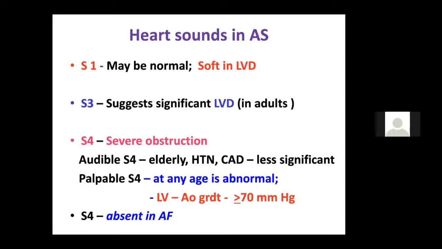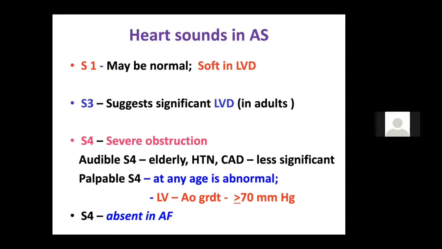As I already discussed yesterday, there are many factors which determine the intensity of the S1, which include the integrity of the valve, the isovolumetric systole, the heart rate, the PR interval, and the distance from which the leaflets close. So in patients with aortic stenosis who have LV dysfunction, because of the raised LVEDP, there is a premature closure of the mitral valve, which causes a soft S1. So this you should always remember.